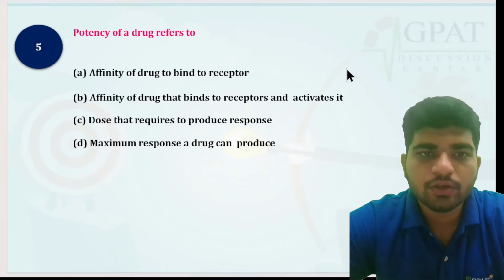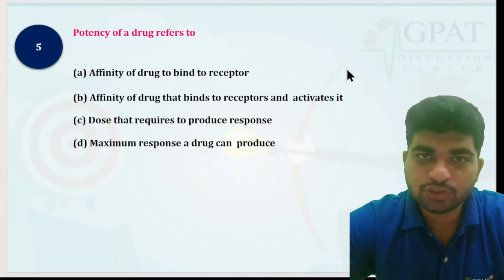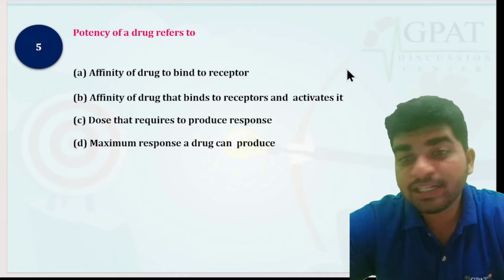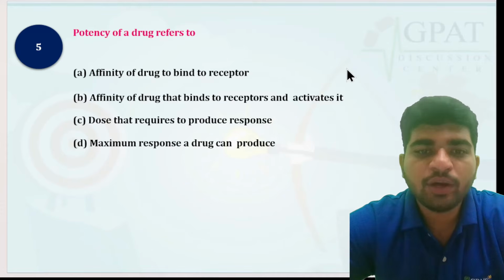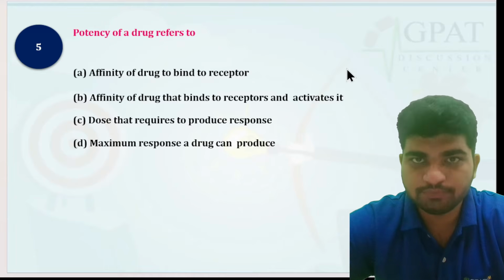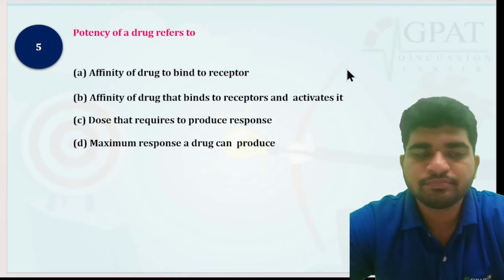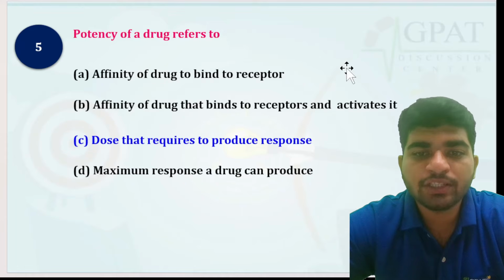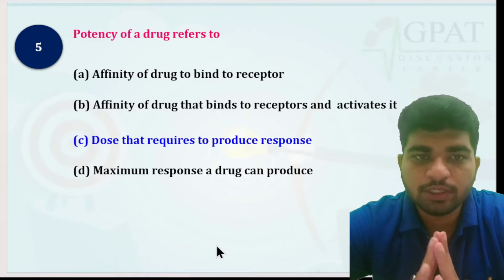Okay. So what does potency refer to? Potency of a drug refers to what? Affinity of the drug to bind to the receptor; affinity of the drug to bind to the receptor and activate it; dose required to produce a response; maximum response a drug can produce. So what would be the answer? The answer is the dose required to produce a response. So it is the minimum dose.